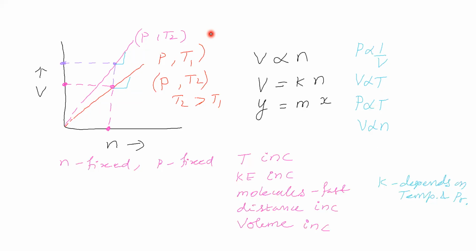So now we will see the gas which obeys these laws. In what manner will the gas which obeys these laws be there? That is explained by kinetic molecular theory.